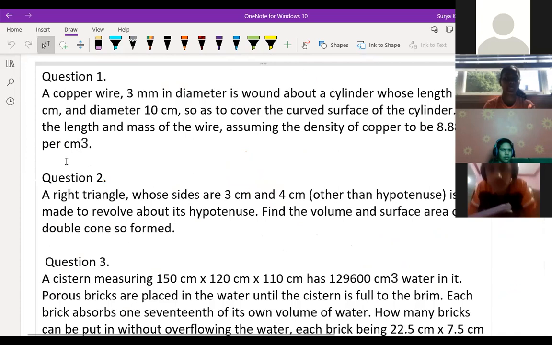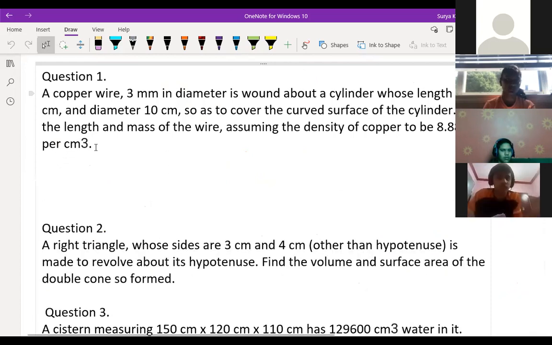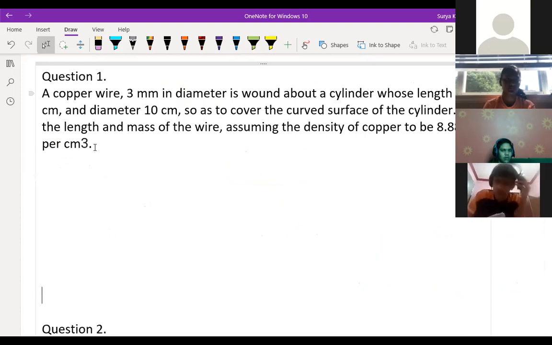Now see question number 1. Samarth, you have done these questions also. We will not do many questions, children. How much can we do today? If we do only one question, we'll do it today.